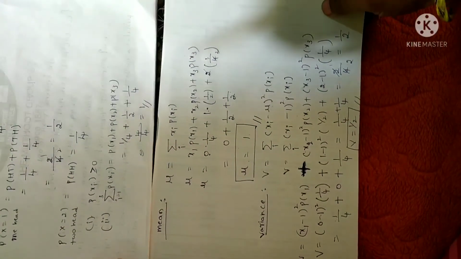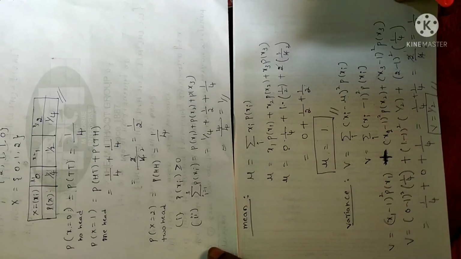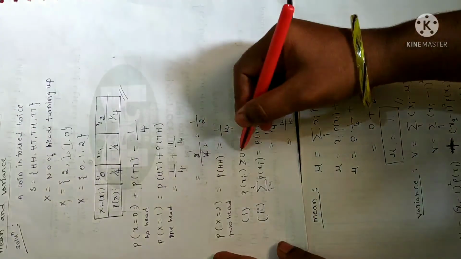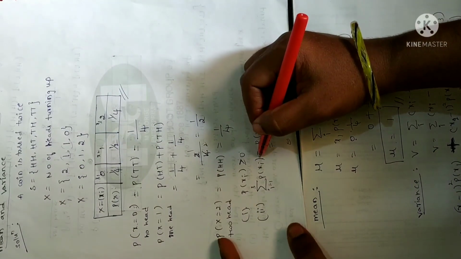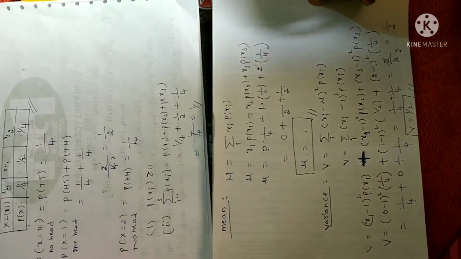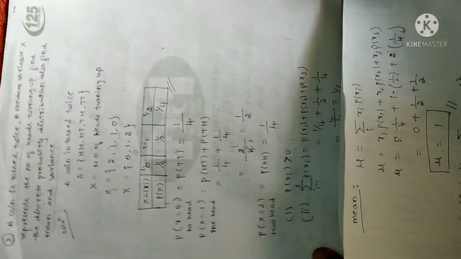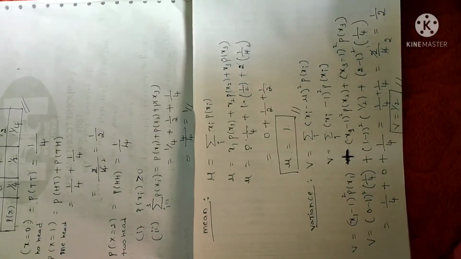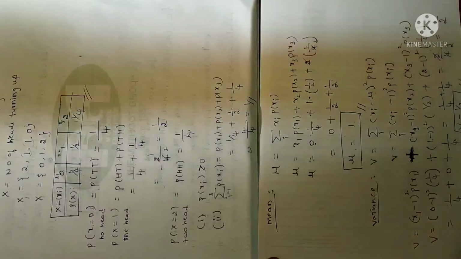Fine. Same procedure, nothing else. You have to calculate the probability distribution of a random variable and make sure whether they are satisfying these two conditions. These two conditions you have to mention there. Afterwards, use the formula to find the mean and variance and simplify it. So this is the first page. You just take a screenshot and copy it down, and this will be the second page. Hope it is clear.